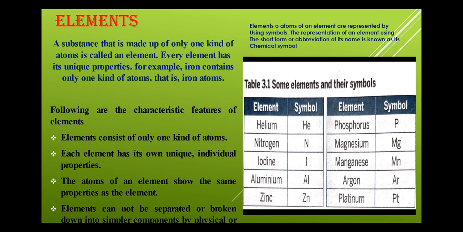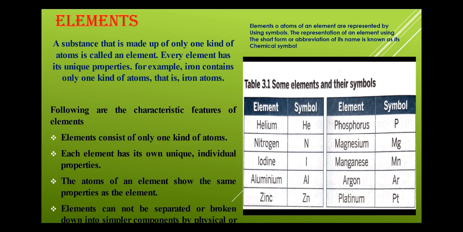Now, the characteristic features of elements are: elements consist of only one kind of atoms, as I already told you. Each element has its own unique individual properties. Like if we compare iron with oxygen or with gold, both have different properties and they have their own unique properties. So it means that each element has its own unique and individual property.